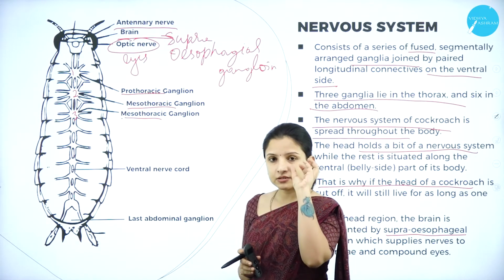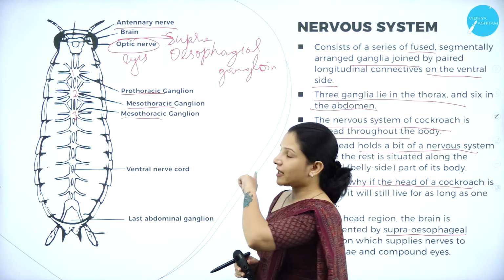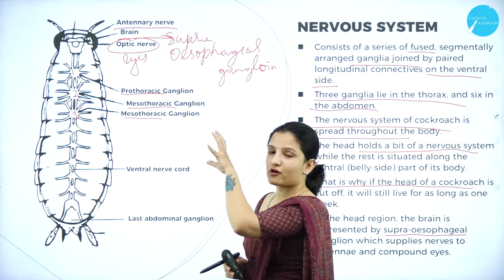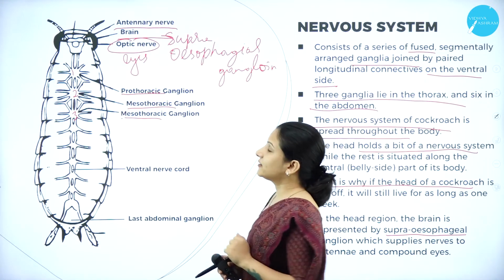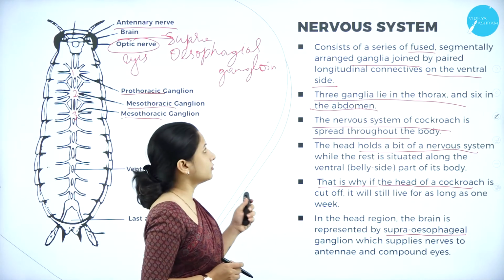All the nerves start from the brain region, that is the supraesophageal ganglion, and it extends or forms a connectivity between the antenna and the eyes of the cockroach. So this is about the nervous system of cockroach.